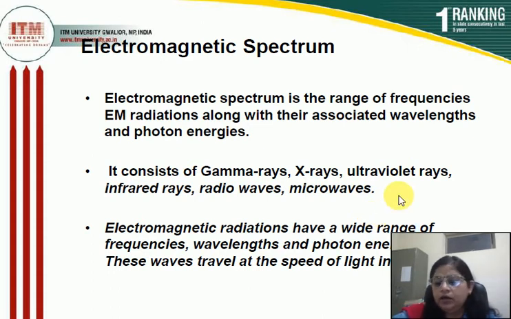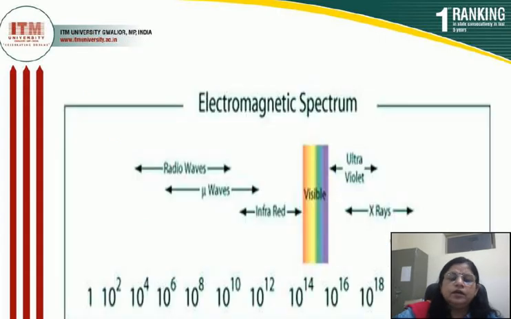Now I explain the next point. This slide shows the electromagnetic spectrum. You can see X-rays, ultraviolet rays, then visible, infrared rays, gamma rays, microwaves and radio waves.